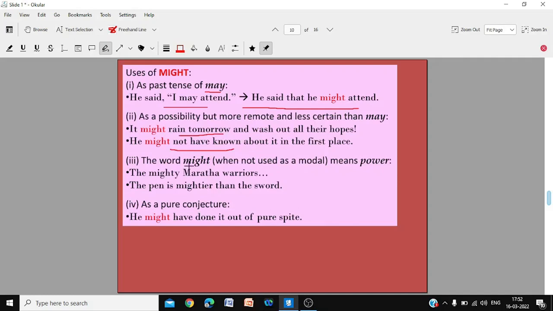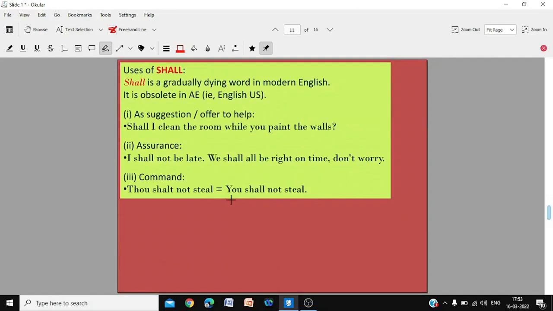The word might, when not used as a modal, means power. In this case, it is not a modal. It's not a verb. The mighty Maratha warrior, the pen is mightier. Might and mighty are used to denote power. As a pure conjecture: he might have done it out of pure spite. Pure conjecture, pure guesswork. Really, I don't know. He might have done it. Just a guesswork or a conjecture.